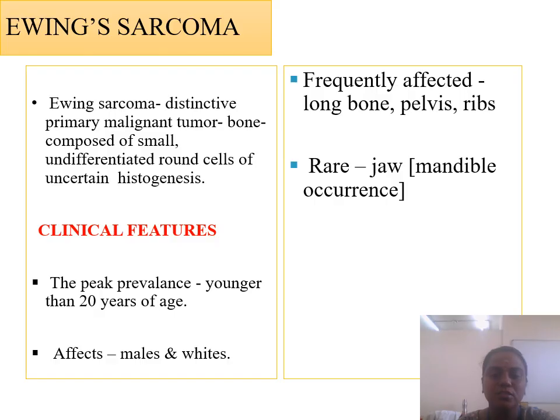The next tumor is Ewing sarcoma, which is a distinctive primary malignant tumor composed of small undifferentiated round cells of uncertain histogenesis. It usually affects children younger than 20 years of age, that is, subjects less than 20 years of age. It affects males and whites. Frequently affected areas are long bones, pelvis and ribs. They are rare in the jaw. If it involves the jaw, it usually affects the mandible.